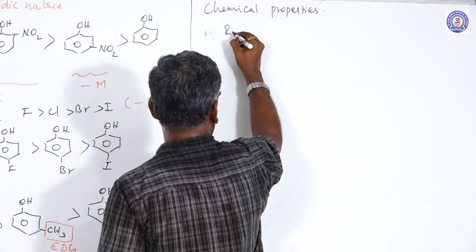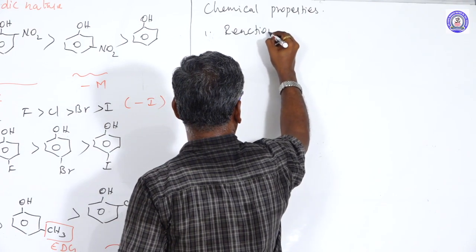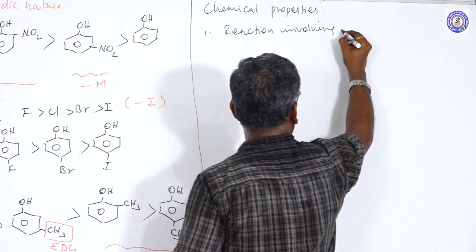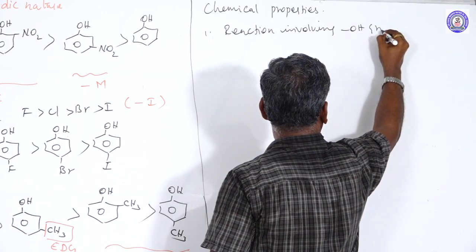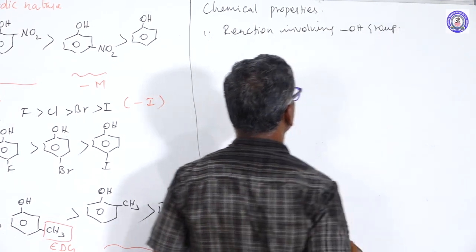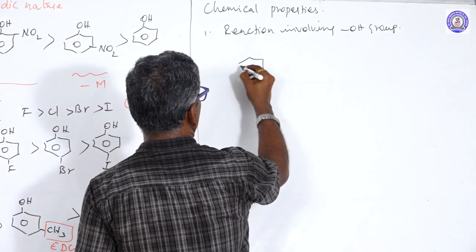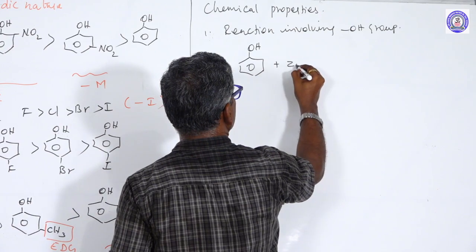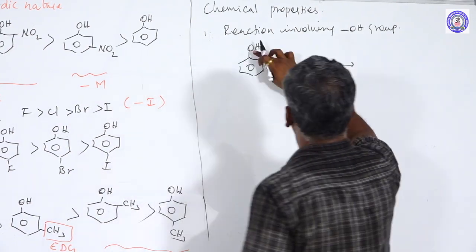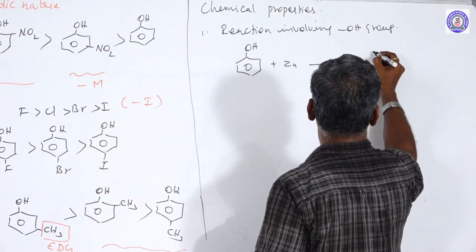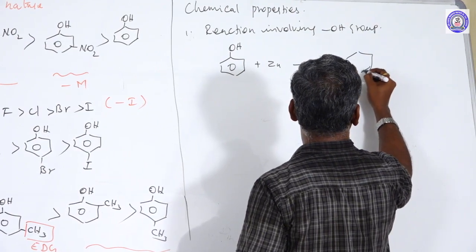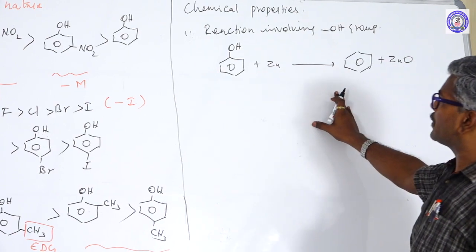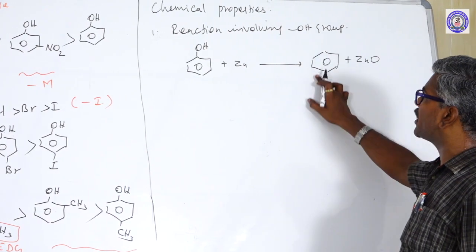Next, chemical properties of phenol. First one, reactions involving the OH group. For example, phenol reacts with zinc dust. The OH group is replaced by the zinc dust to form benzene and zinc oxide. This process is called the identification of aromatic hydrocarbon.